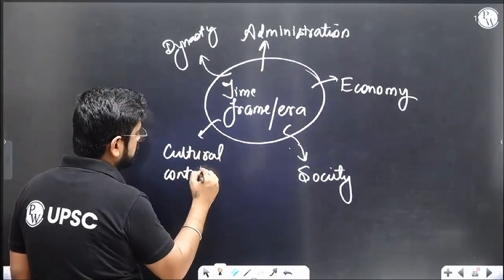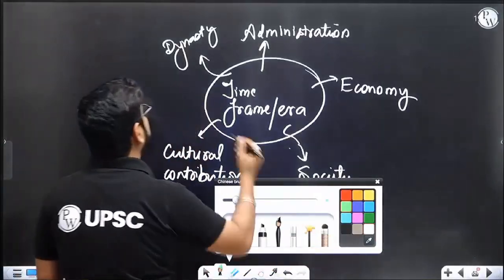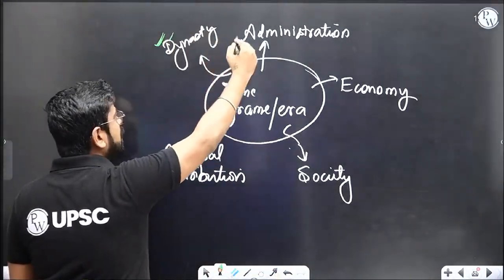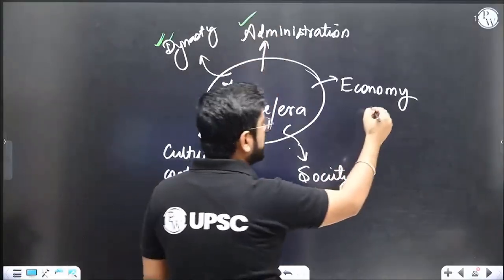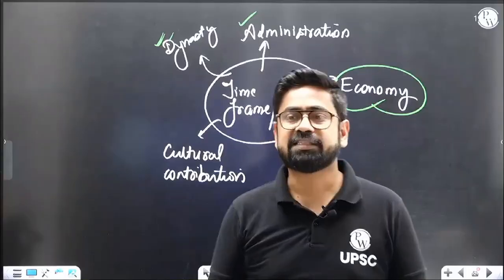Again, we had started with the sources of history and Chandragupta Maurya, Bindusara, and Ashoka. Now we are discussing administration, and within administration, we are going to discuss economy. So next is Kosha.